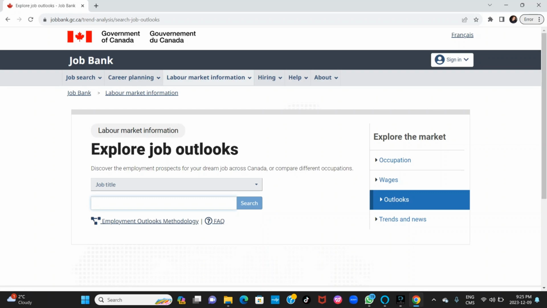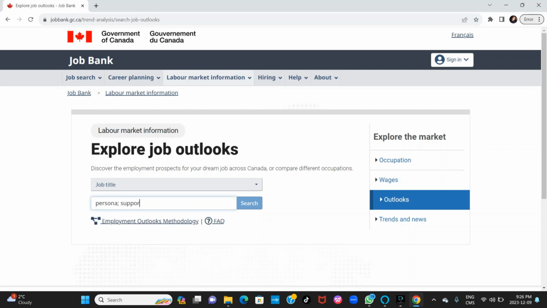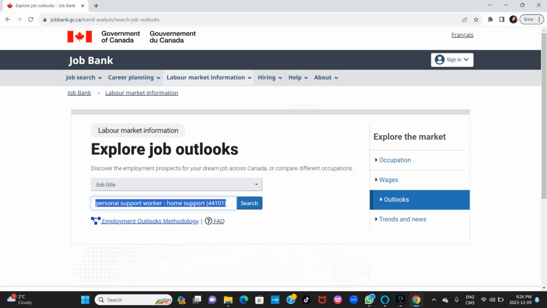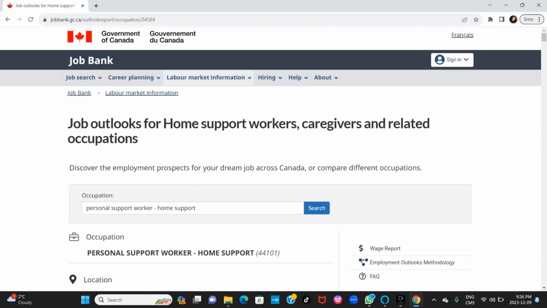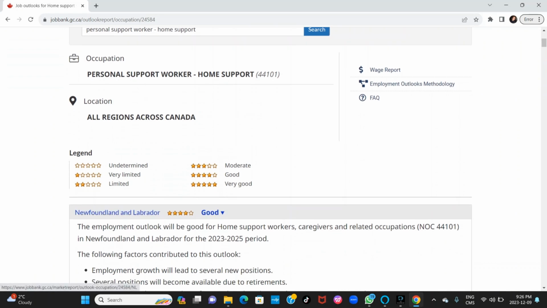Let me say personal support worker. Let's see the job prospect for a personal support worker in all the provinces. Okay, so click on this and we search. So the outlooks give you the entire province and the job prospects.